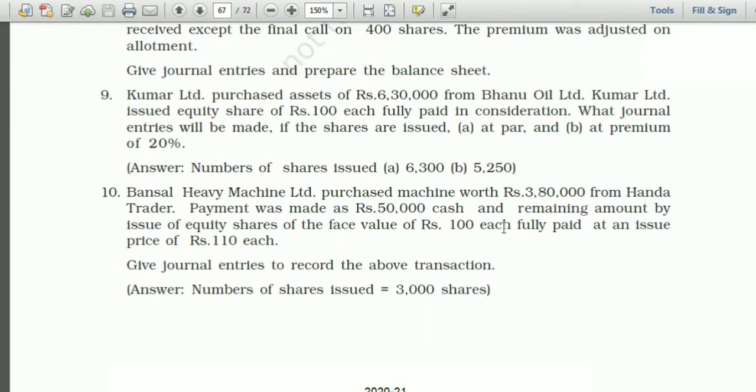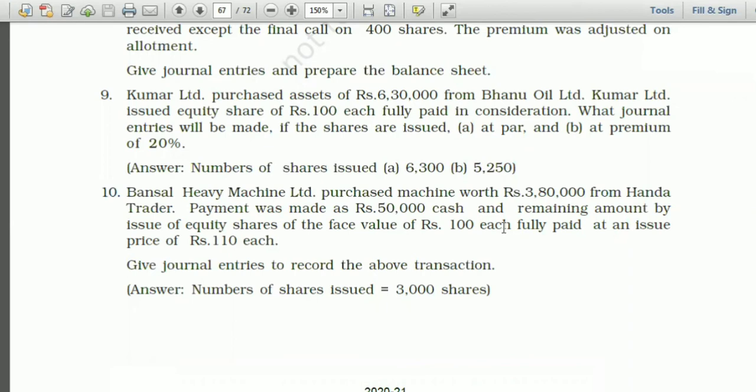Now what mistakes do students make in the exam? They divide 3,80,000 by 110. But actually, out of 3,80,000, 50,000 is already paid, so the remaining amount is only 3,30,000. So you have to divide 3,30,000 by 110. Is it clear?